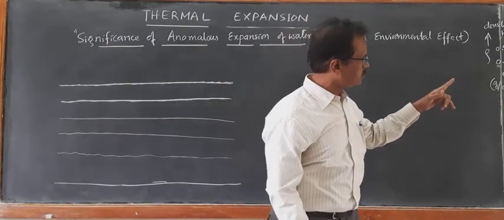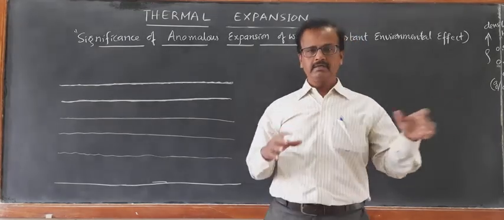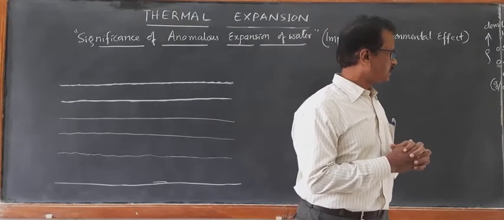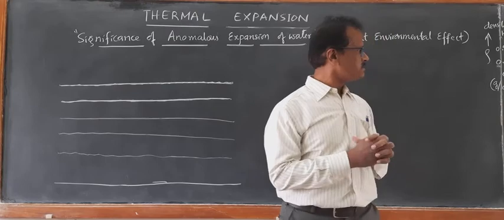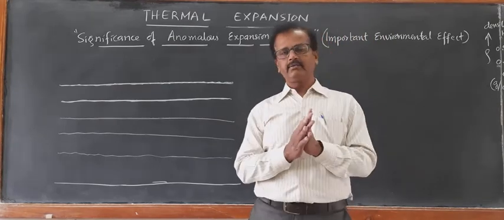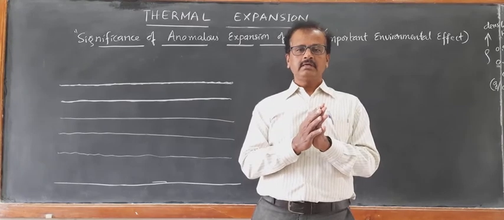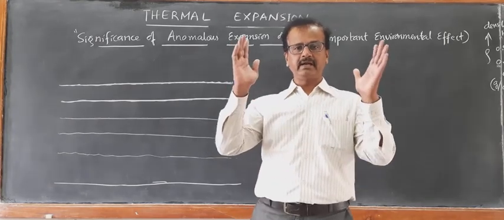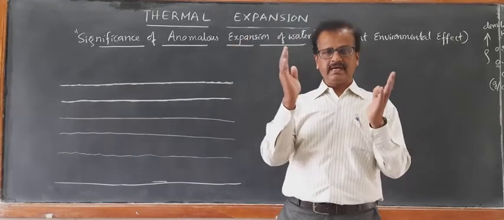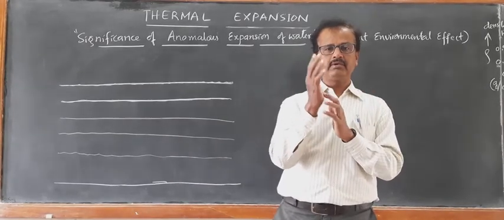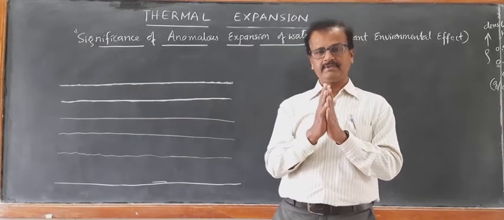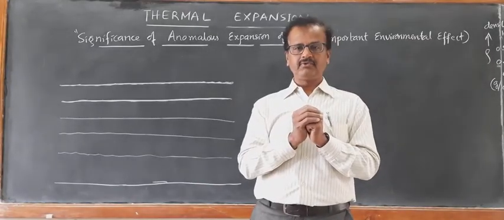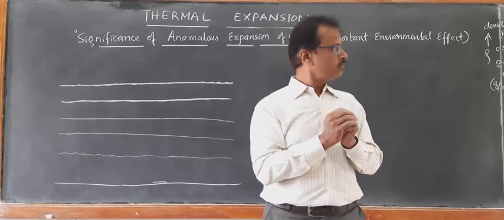As it goes on cooling, the volume of water goes on decreasing, and the density of water goes on increasing. Let us say the temperature is decreasing from 10 degrees Celsius below. As it decreases from 10 to 9, 9 to 8, 8 to 6, 5, the volume is decreasing, and at 4 degrees Celsius, the volume becomes minimum.